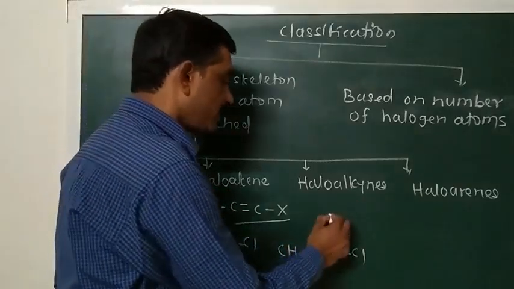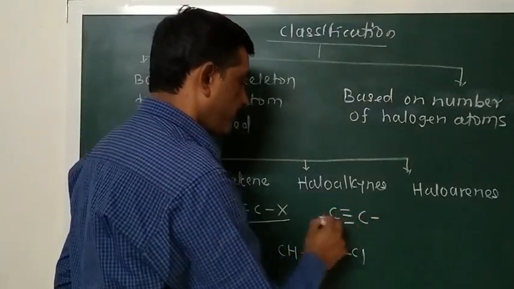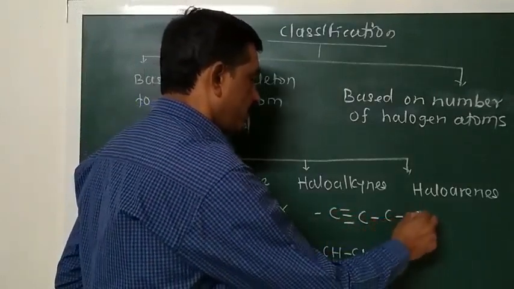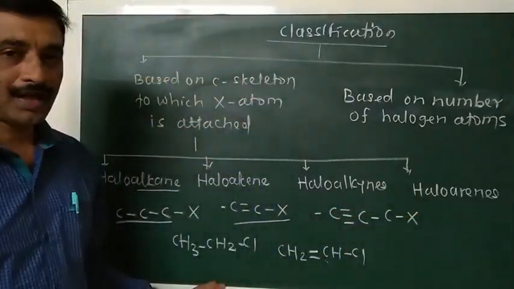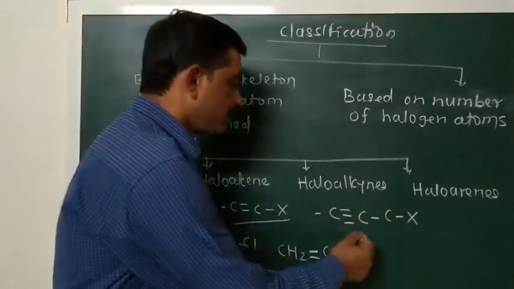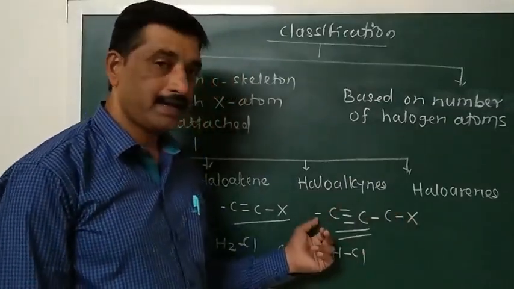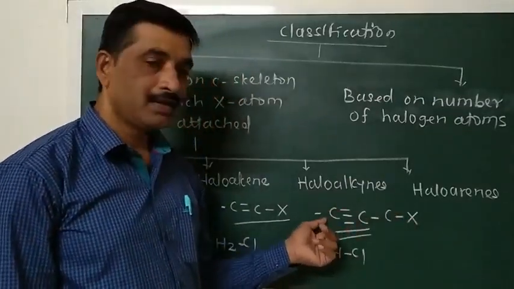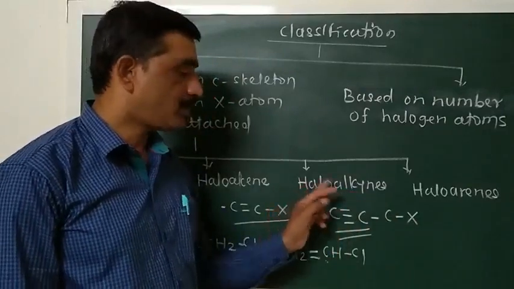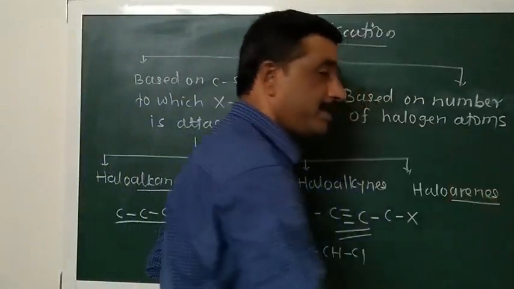In haloalkynes, what happens? The halogen atom is bonded to carbon atoms, and that compound contains a carbon-carbon triple bond. The halogen atom may be directly or indirectly bonded with this triple bond, and such compounds are called haloalkynes. Haloarenes are very easy to understand.